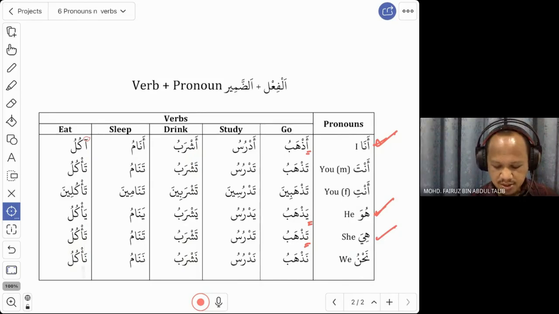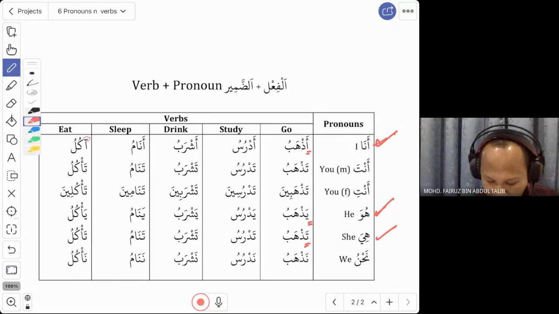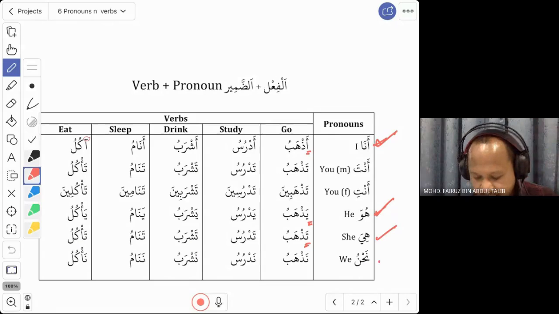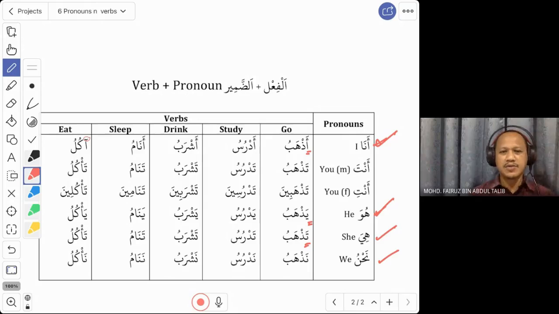All right. So this is for the pronoun hiya. So now you have three. A for ana, azhabu. For huwa, we say ya, yazhabu. And for hiya, you say ta, tazhabu. Right? So a, ya, and ta. You have three. Now we go for number 4. We want to say nahnu. Nahnu is we.